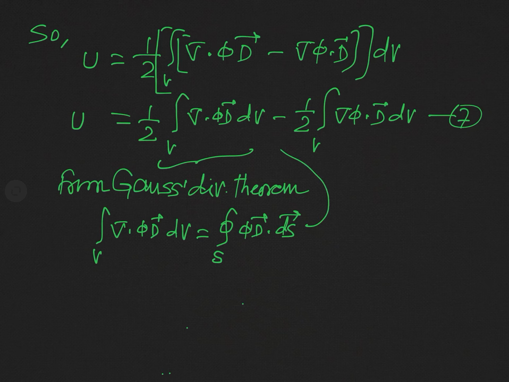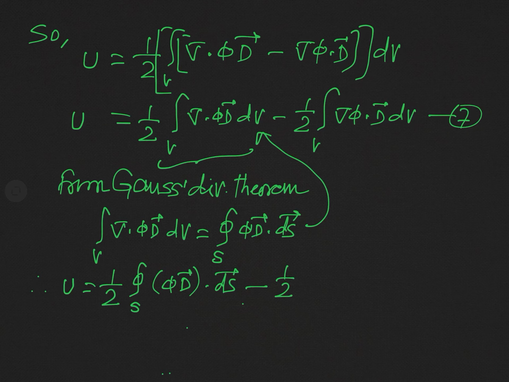And so let us make use of this result in equation 7, and therefore we can write U equal to 1 over 2 integral over S phi D dot ds minus 1 over 2, see this equation 7, integral over V del phi dot D dv. Say this is equation 8.